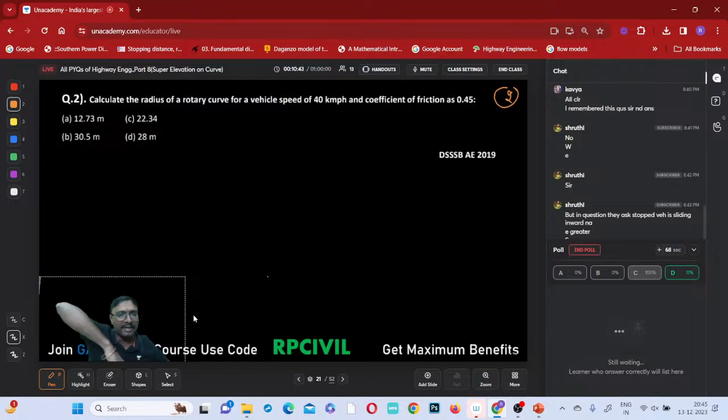Because for a stopped vehicle, if you observe with no super elevation, this ring is not moving. When super elevation is there, this ring is directly moving. So this super elevation itself is causing sliding in the downward direction. So friction must be against the super elevation, friction must resist the super elevation. So friction and super elevation will be opposite. Got it?